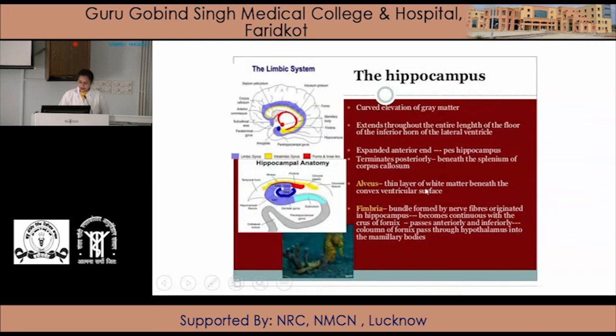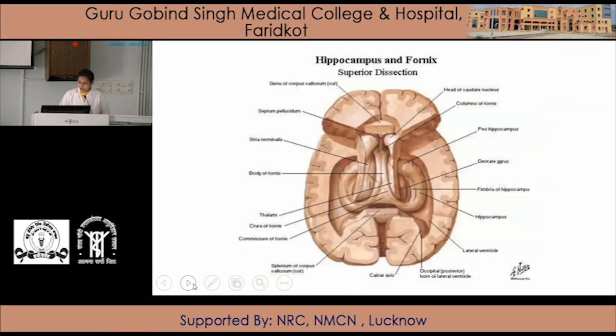Alveus, a thin layer of white matter beneath the convex ventricular surface, and fimbria, the bundle formed by the nerve fibers originating in the hippocampus, continue with the crus of the fornix, which passes anteriorly and inferiorly. The column of the fornix passes through the hypothalamus into the mammillary body. So here is the hippocampus, here is the fimbria, dentate gyrus, this is the lateral ventricle, and here is the column of the fornix. This hippocampus continues with the column of the fornix.